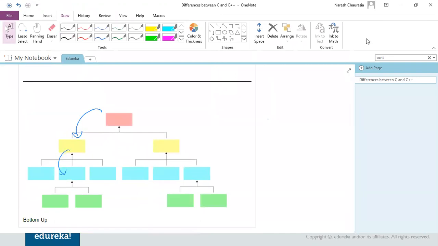Now this is a bottom-up approach which is followed by C++, right? So what happens in bottom-up approach is that you build the modules or small functionalities, and then you test them and move up in this hierarchy. So this is called bottom-up approach, wherein you build small modules, test them, you build this, test it, and combine them together and keep moving ahead. So this way you build small modules, integrate together, and finally move bottom up. This is the concept of bottom up approach in C++.